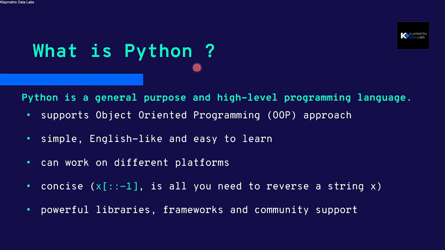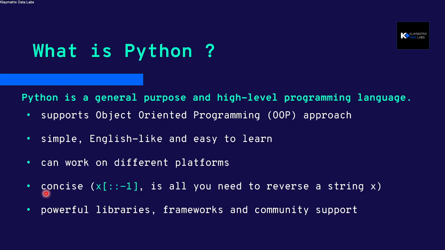So what is Python? Python is a general purpose and higher level programming language. It supports the OOPS approach, which is the object oriented programming approach. It is very simple, very English-like and easy to learn. It can work on different platforms, so it's versatile.